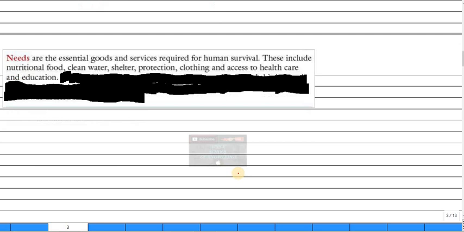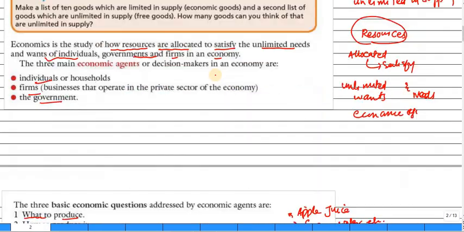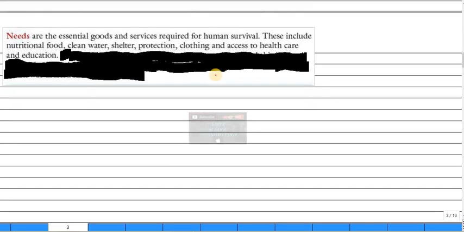Okay, now we have to differentiate between needs and wants. In economics, the difference between needs and wants is very important, because this is very important if you want to understand the basic economic definition. And if you remember, we have already discussed scarcity. In the scarcity we were talking about unlimited wants. Okay, so needs, what does need mean?